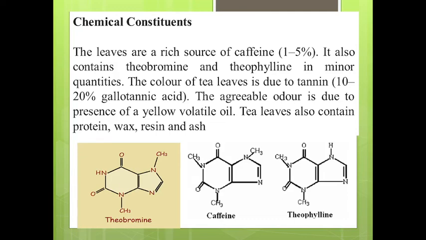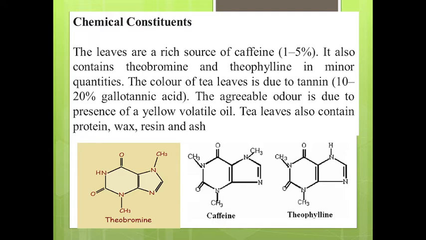Topic is flavonoid, and in that today we are going to discuss chemical constituents of tea. The leaves are a rich source of caffeine. Caffeine is the important chemical constituent present in tea, 1 to 5%. It also contains theobromine and theophylline in minor quantities.